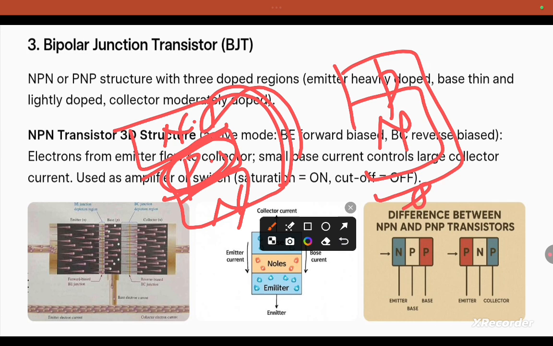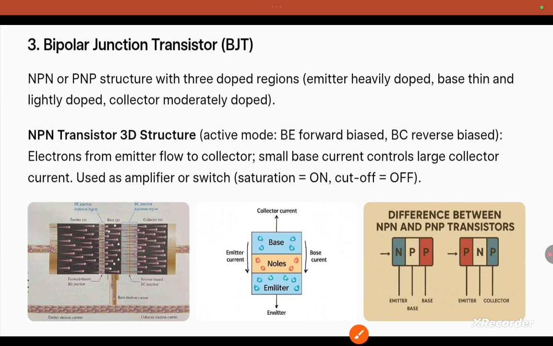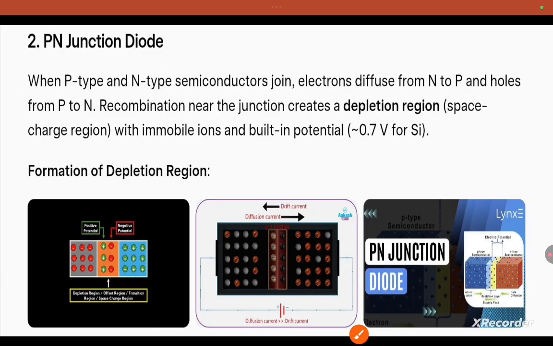This type of three-terminal device is called a transistor. That means there are two types of transistor: npn and pnp. There are three doped regions: emitter, base and collector. We have three different regions. In this sequence, the emitter is doped heavily. You need to understand this here.